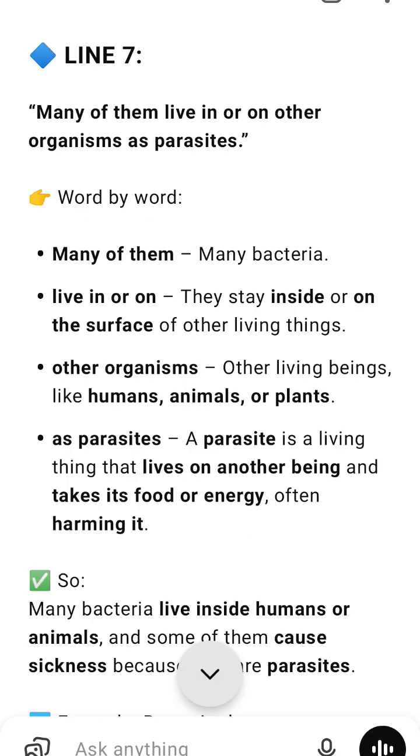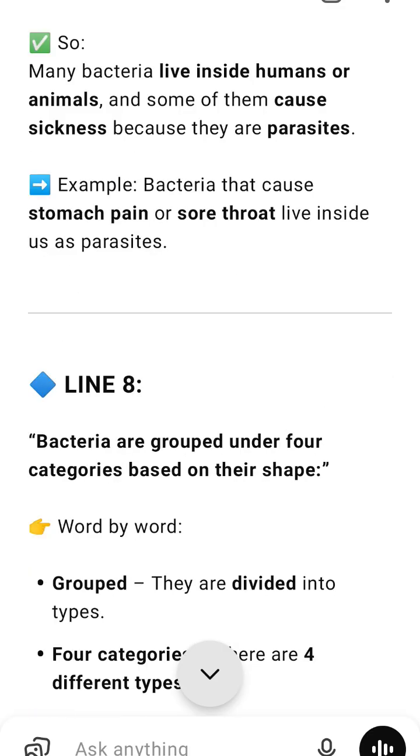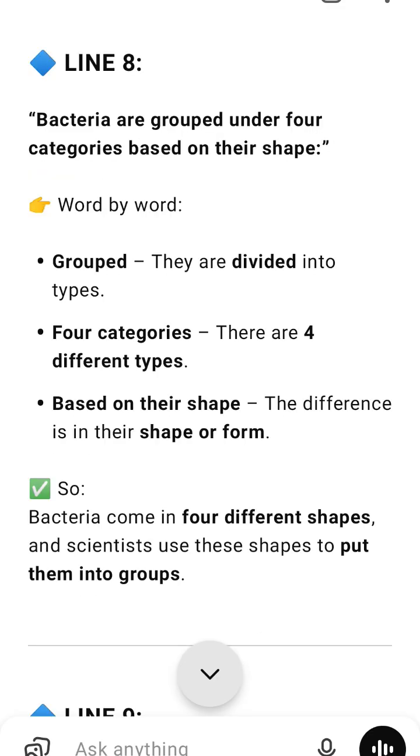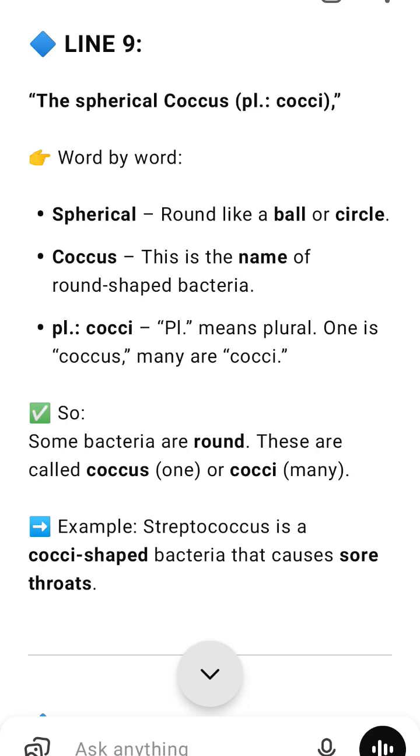Line 17. The vast majority of bacteria are heterotrophs, i.e., they depend on other organisms or on dead organic matter for food. Word by word, the vast majority, most bacteria, are heterotrophs. They cannot make their own food. They get it from outside, i.e., they depend on other organisms.